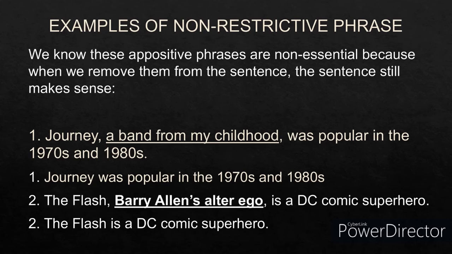Next example, The Flash, Barry Allen's alter ego, is a DC Comics superhero. So if I remove the non-restrictive phrase from here, it will still be meaningful. Barry Allen's alter ego is the non-restrictive appositive phrase. So the sentence would become: The Flash is a DC Comics superhero. The sentence still has meaning.